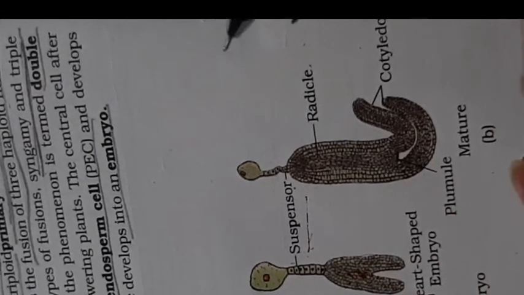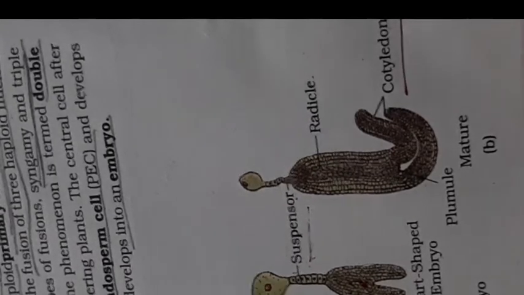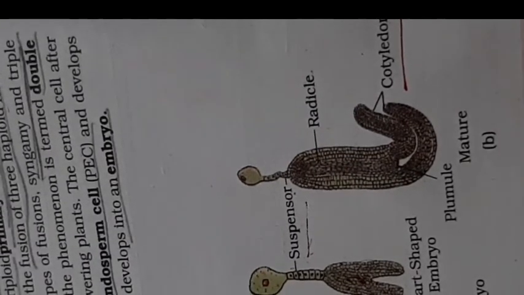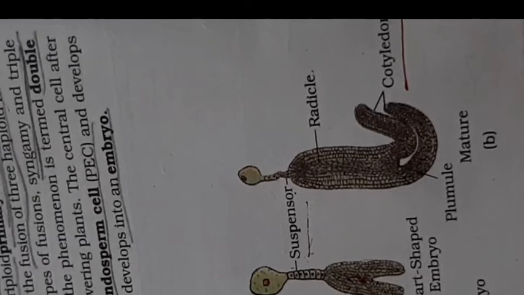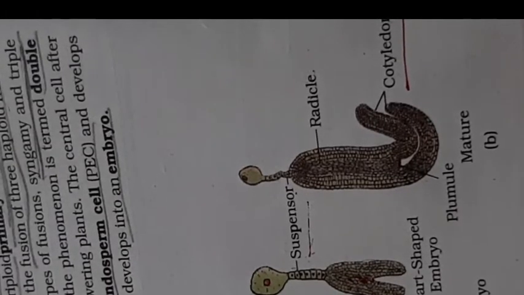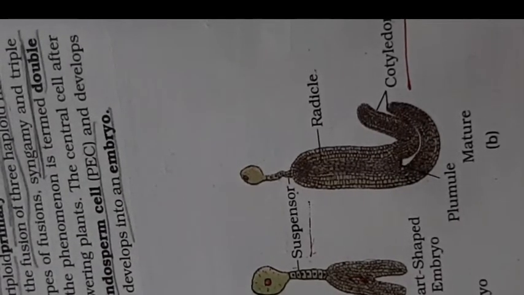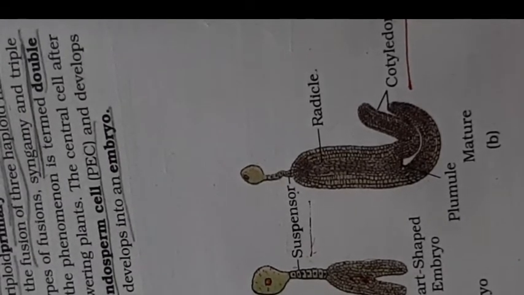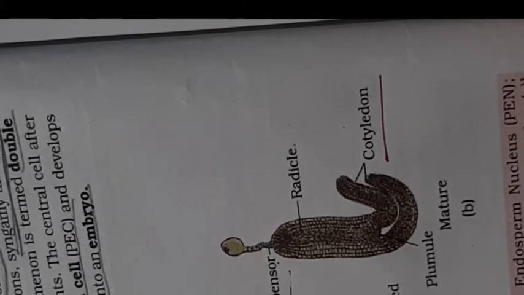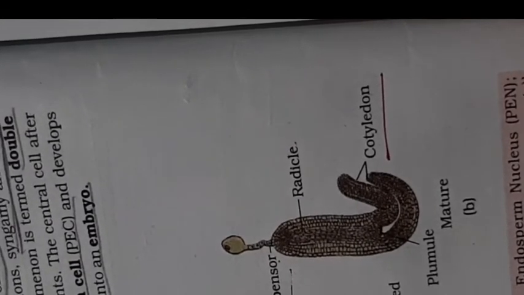A mature embryo has 2 parts, the cotyledons and the embryonal axis. The embryonal axis is where the embryo is present. If it is a dicot, 2 cotyledons are present. If it is a monocot, a single cotyledon is present. The radicle develops into a root, and the plumule develops into a shoot.